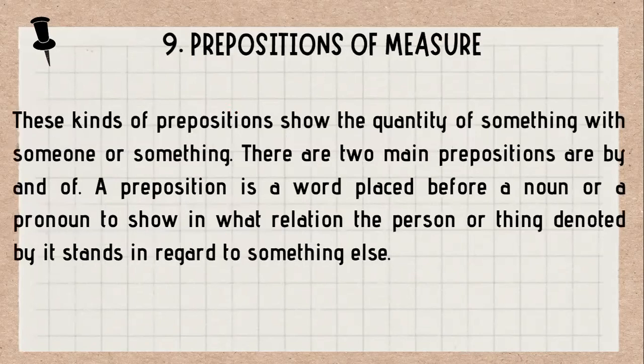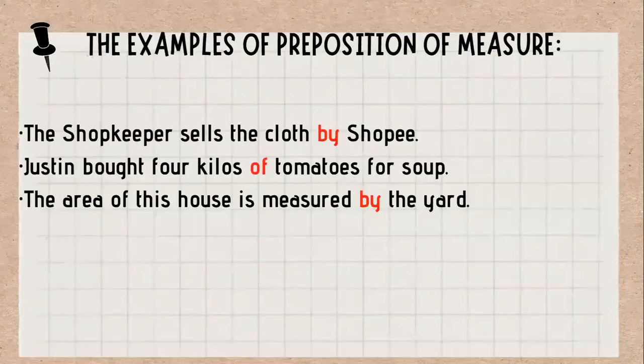Next, we have prepositions of measure. These kinds of prepositions show the quantity of something with someone or something. There are two main prepositions, by and of. A preposition is a word placed before a noun or a pronoun to show in what relation the person or thing denoted by it stands in regard to something else. For example, the shopkeeper sells the cloth by the yard. Next, Justin bought 4 kilos of tomatoes for soup. Next, the area of this house is measured by the yard.